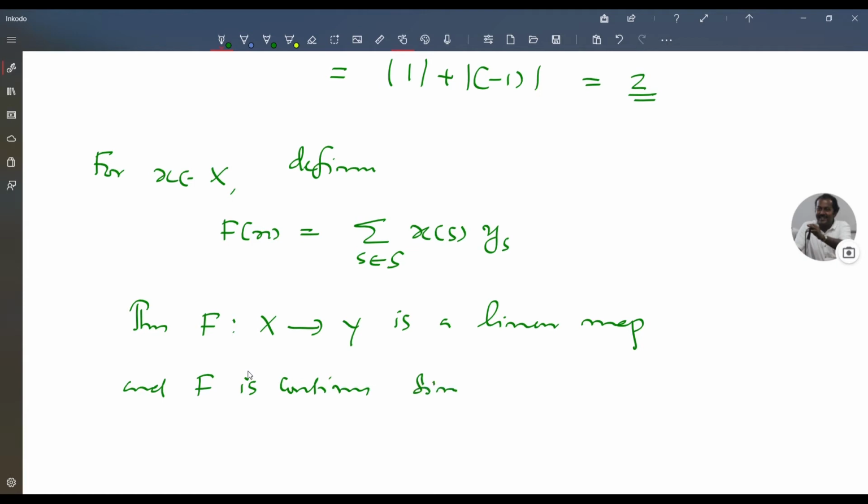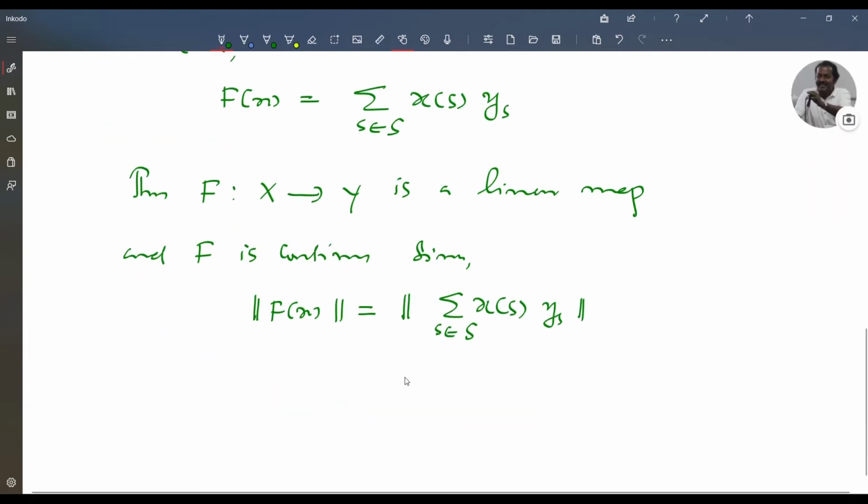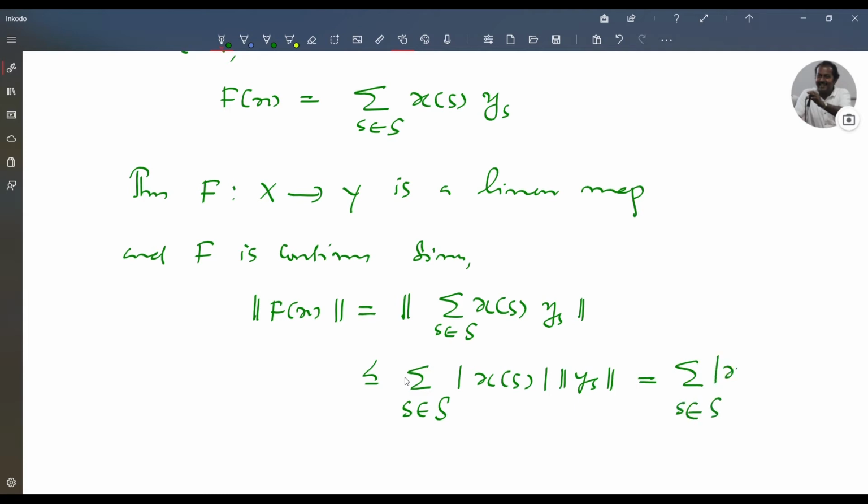since norm of f of x is equal to norm of sigma s belongs to S x of s into y_s, less than or equal to sigma s belongs to S modulus of x of s into norm y_s. You know that norm y_s is 1, so this is equal to sigma s belongs to S modulus of x of s, so this is equal to norm x.